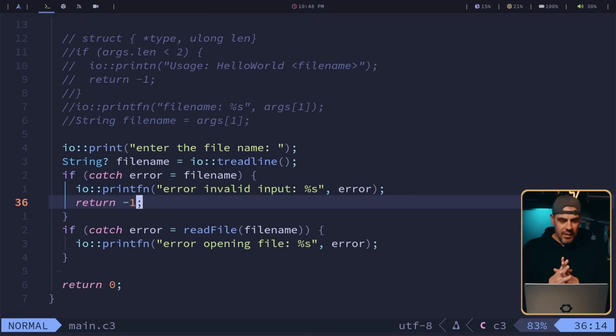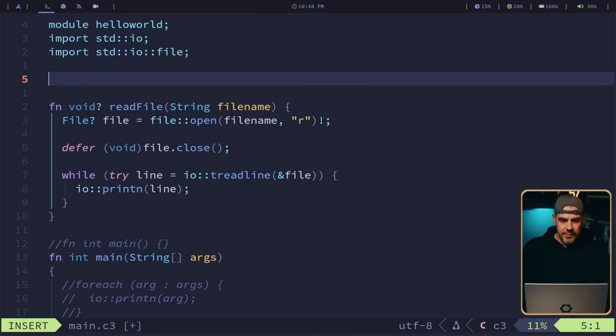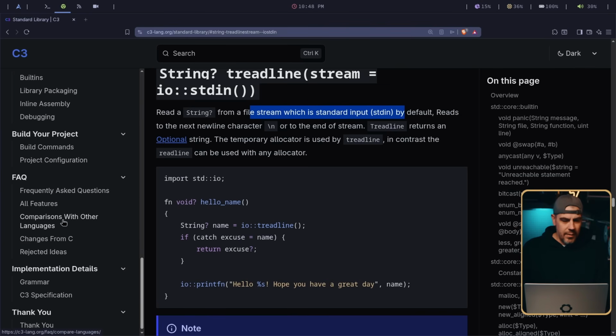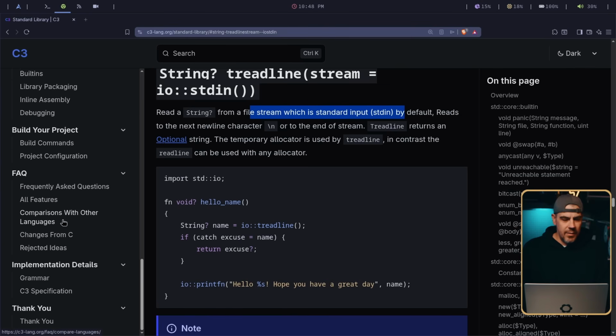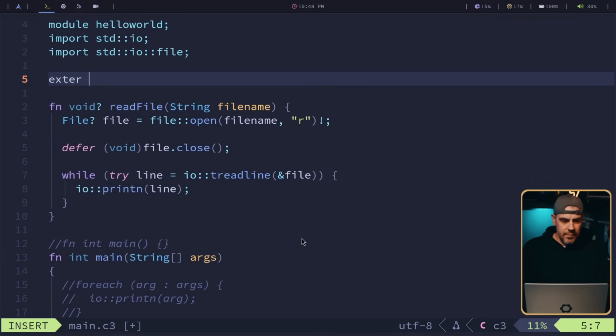Okay, I think we set out to what we wanted to do, but C ABI compatibility. Let's quickly try to do something. If we go and, I think it's in here somewhere, C3 interrupt. So extern void, fn void puts, and then you can just use it. Okay, let's do extern fn. I'm going to do printf. I think it returns an int.